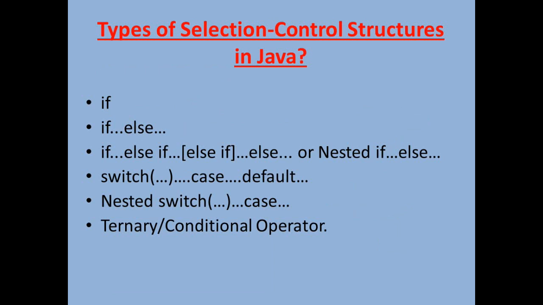We can see here there are 6 different types of selection structure: if, if else, else if ladder, which is also known as nested if else, switch case, and then nested switch case, and at the end the ternary or conditional operator. In this video we are going to discuss the first 3, and the remaining 3 we are going to discuss in the next video, and upcoming videos are going to cover iteration using loops.